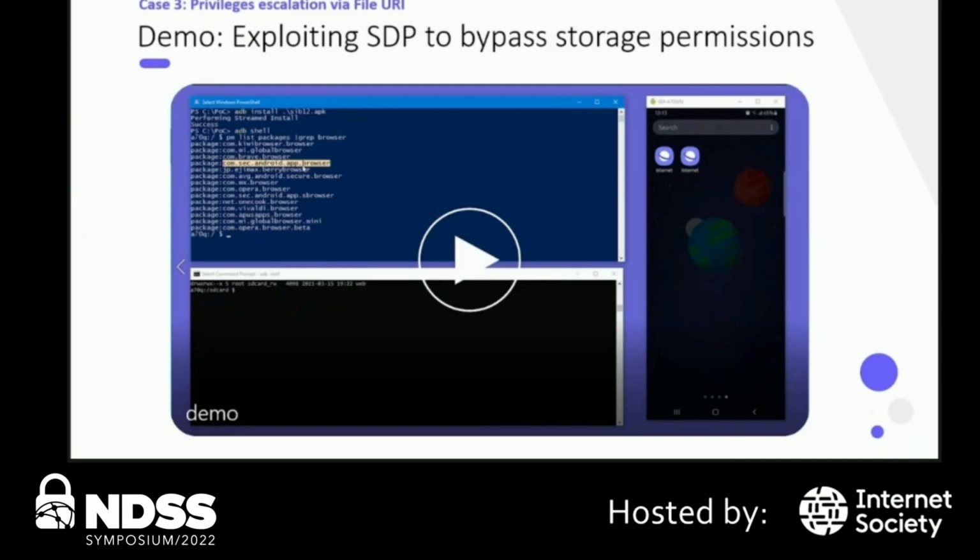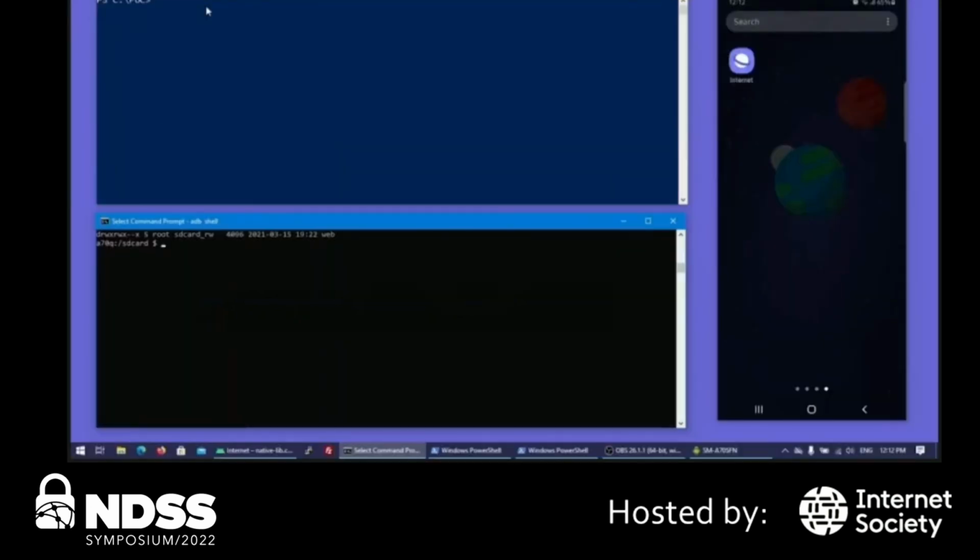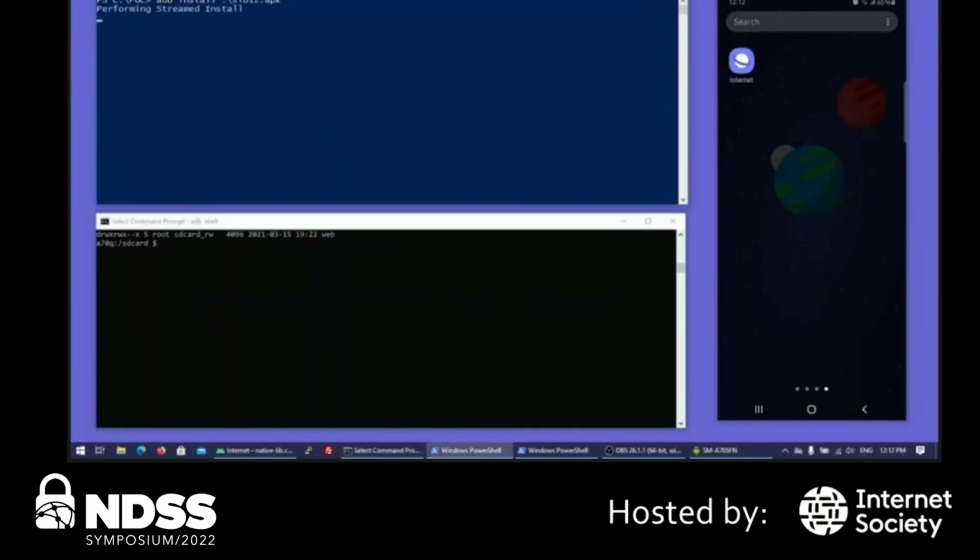To bypass Android storage permission, we deploy a POC that can be installed alongside Samsung Internet. The POC can access the internal storage without Android storage permission. So let's watch the demo. Here we have a Samsung device with Samsung Internet already installed in it. We will start first by installing our POC to the Samsung device.